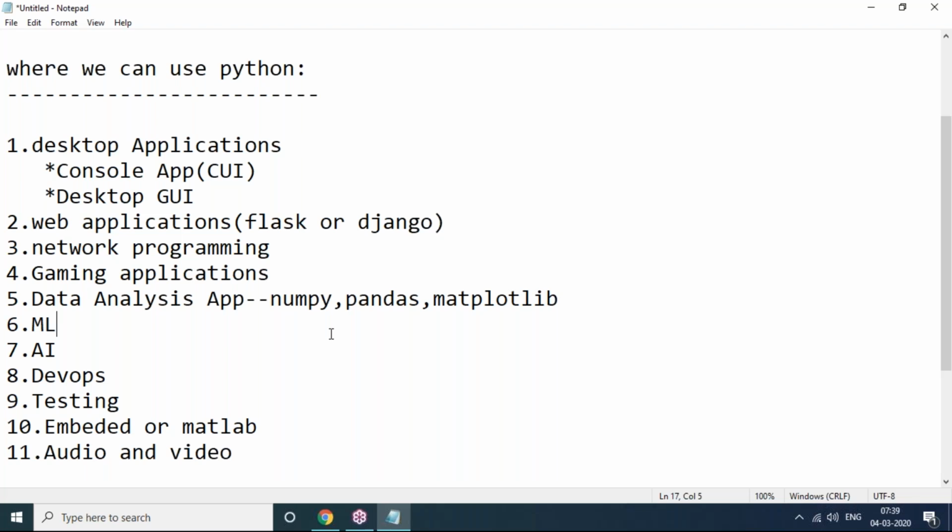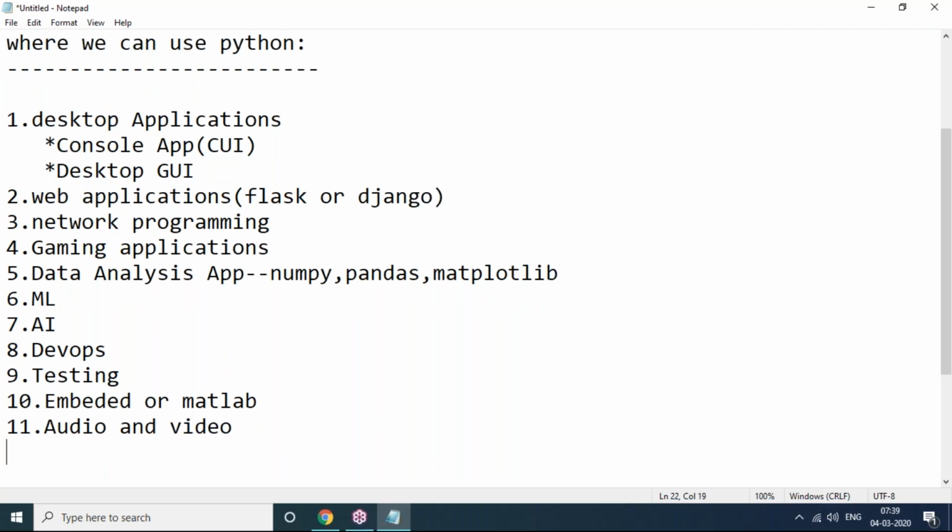So not only in one area, one sort of application, we can develop many sorts of applications using Python. Once you learn Python, you will be able to use it in any aspect of your job role, for sure, undoubtedly. So these are the exact areas where we can use Python.